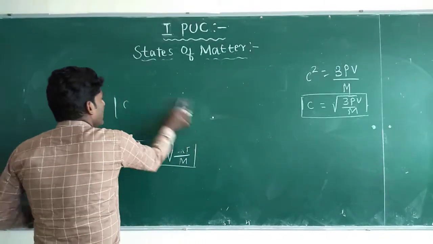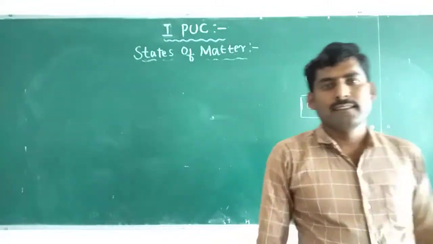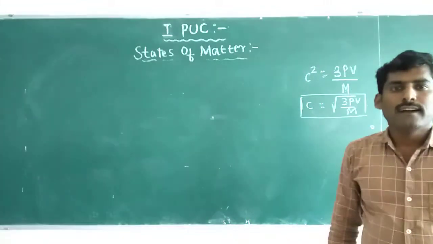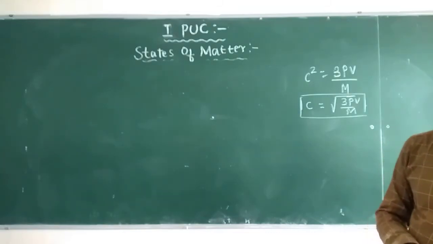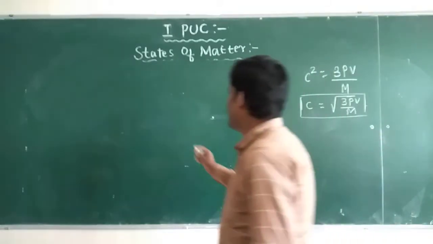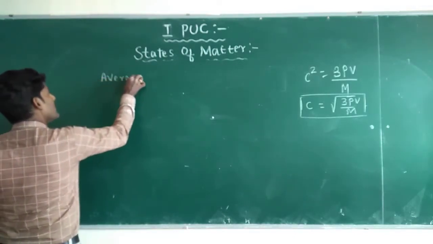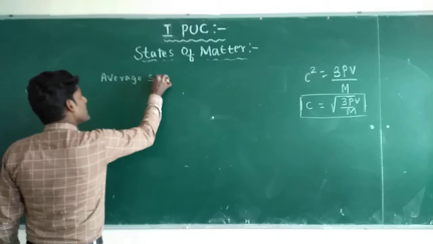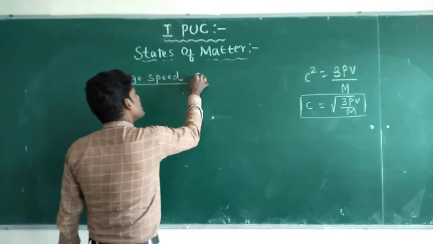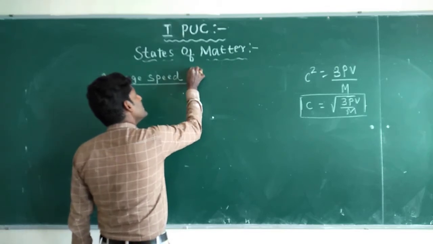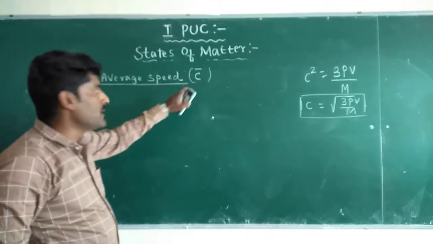Okay, next. In the kinetic theory of gases, for the molecular speeds, once again we have average speed. Average speed is represented by C bar.